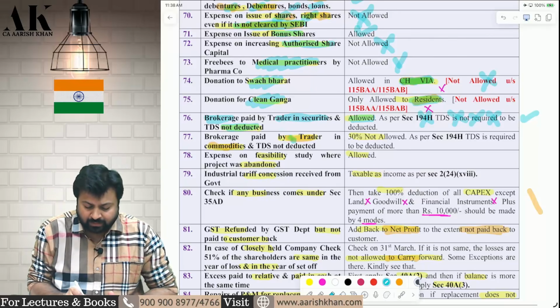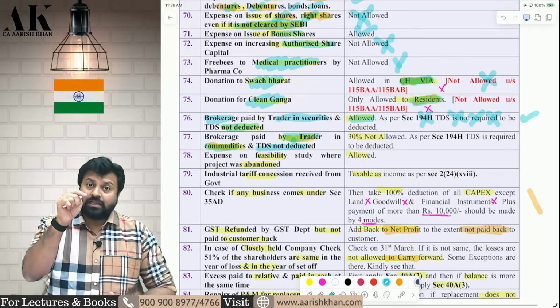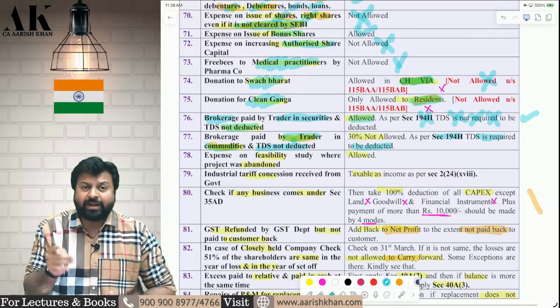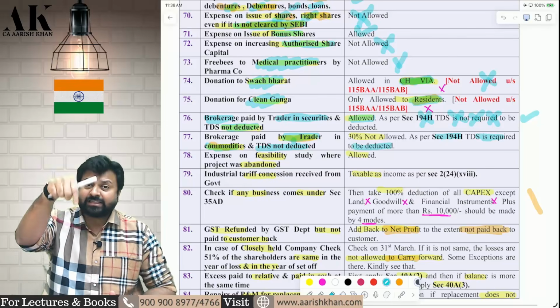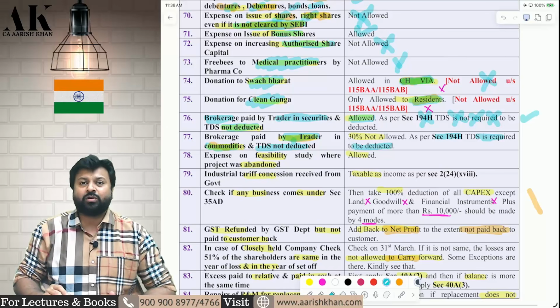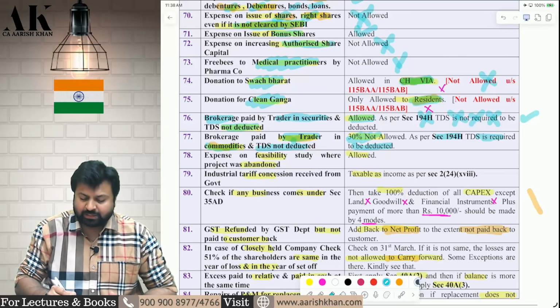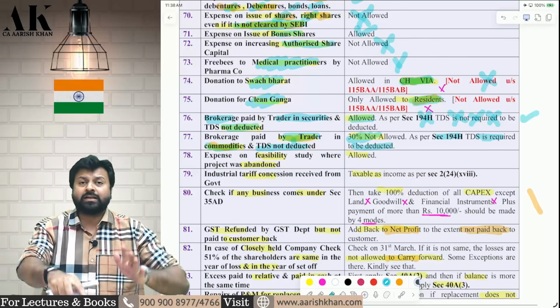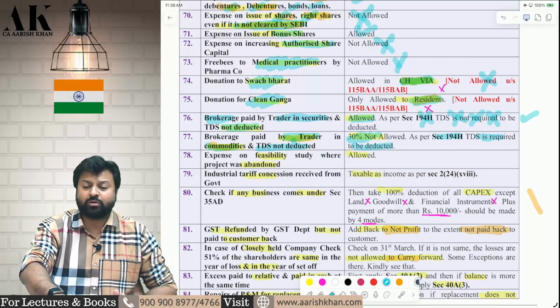Next one. If I am a trader in commodity and TDS is not deducted, now my expenditure will be disallowed because as per 194H, TDS is required to be deducted on commodity. On commodity, TDS is mandatory. Now in this case, if you don't deduct TDS, then 30% expenditure will be disallowed. This logic is applicable if you are a trader. If you are not a trader, then close your eyes and disallow the entire amount. I hope it is clear to all of you.